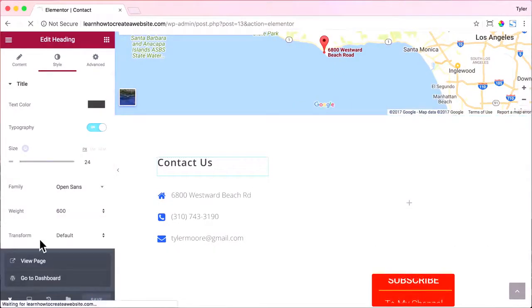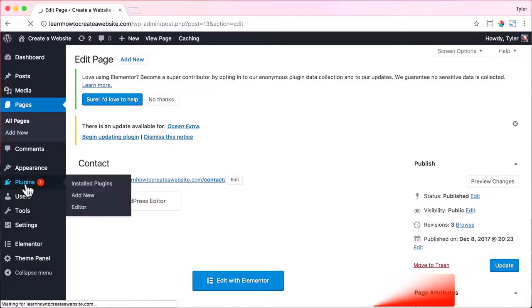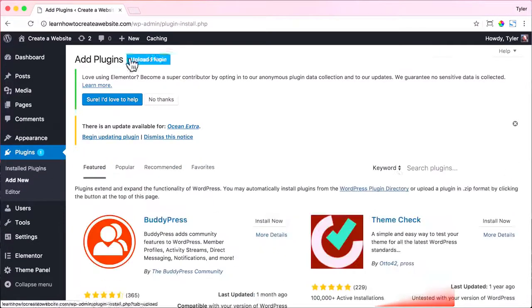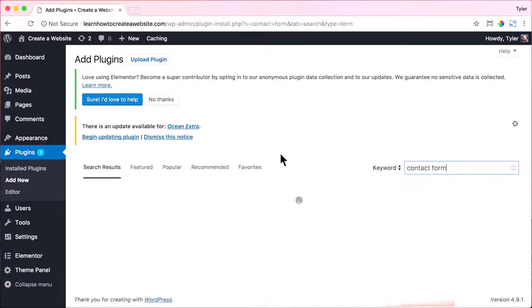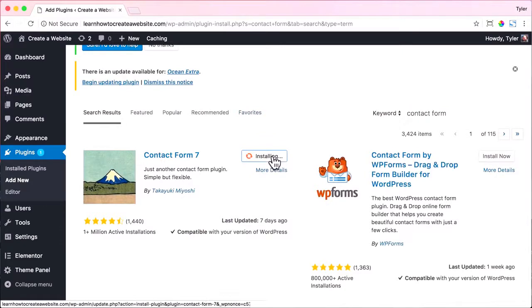Exit out of there and press Go to Dashboard. And again, we need a plugin. And again, a plugin adds new cool features to your website, like a contact form. So just go ahead and click on plugins, then click add new and search for contact form. And one of my favorite ones is Contact Form 7, even though the one on the right is also super easy and maybe even a little bit easier than Contact Form 7. But I've been using Contact Form 7 for so long that I can't part with it. But WP Forms is super awesome also.